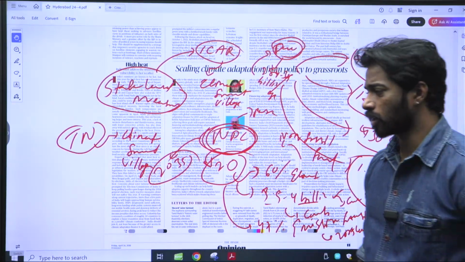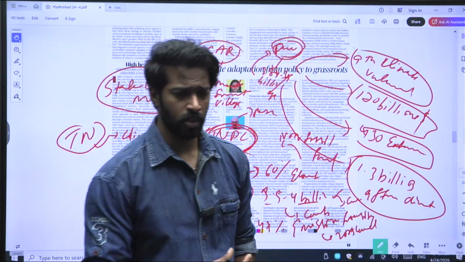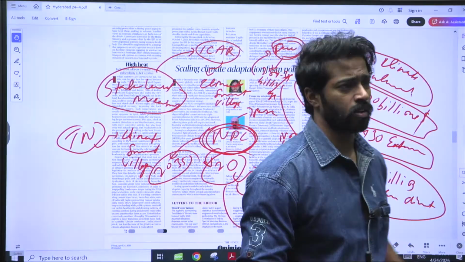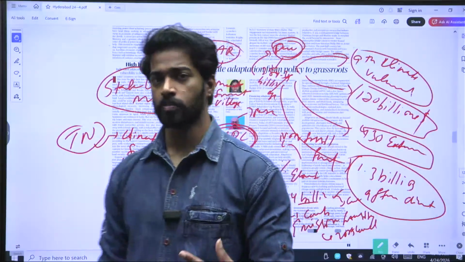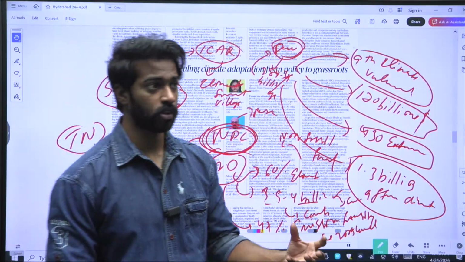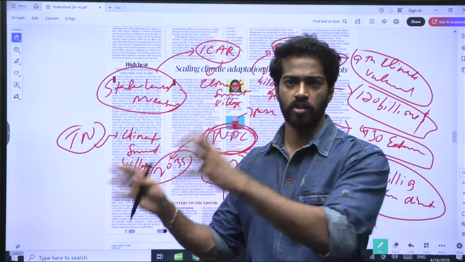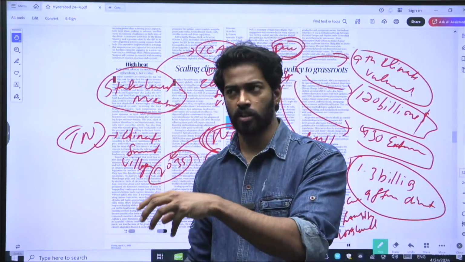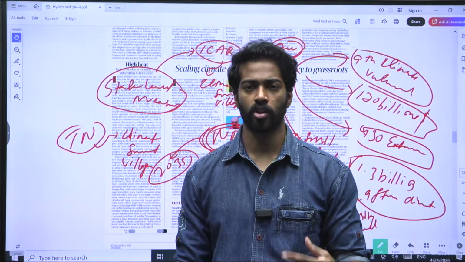COP30 has come up with the Tropical Forest Finance method, where they are ensuring that countries that have more tropical forests are given money, and this money is mainly through the invested amount, not the principal amount. Basically what they'll do is they'll pool an amount, and that pooled amount will be invested in something, and the profit that arises from that investment is distributed to the countries which have high tropical forests.